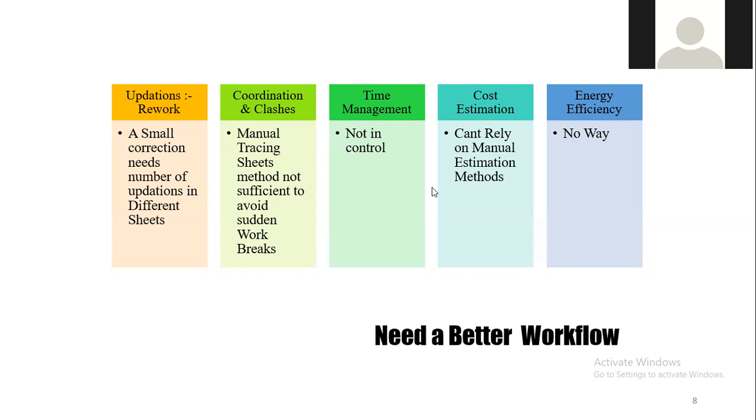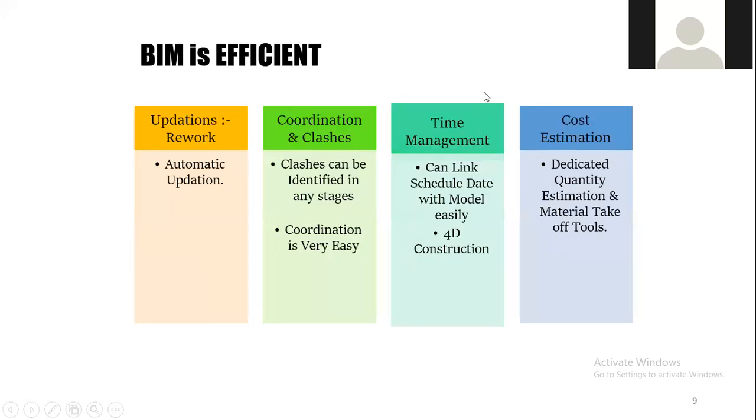And when coming to time management, we will take a lot of time compared to 3D modeling software. And when considering cost estimation, we will have to rely on manual methods, for example the centerline method, and other methods should be used for finding the estimation. And when coming to energy efficiency, there is simply no way of finding the energy efficiency of a building. So these are the drawbacks or limitations of 2D drafting software, the traditional method.